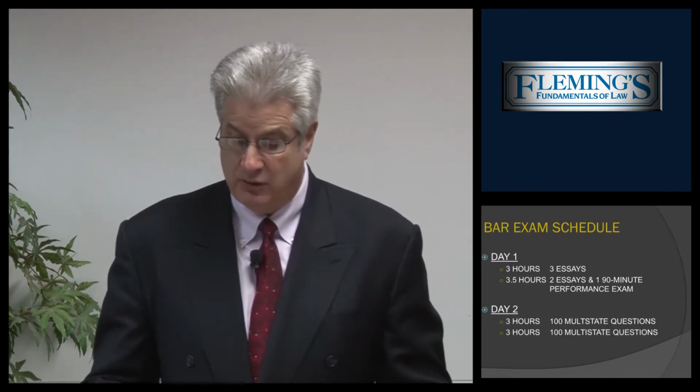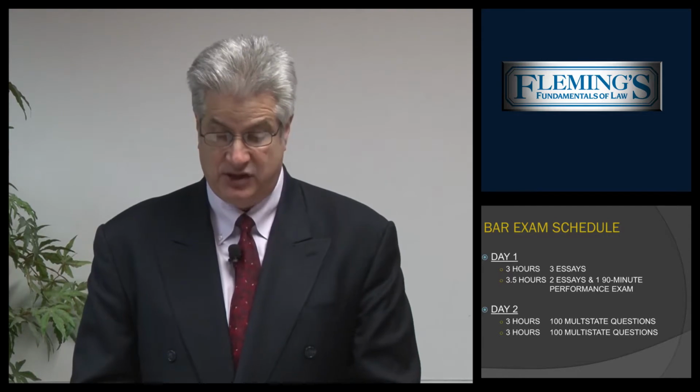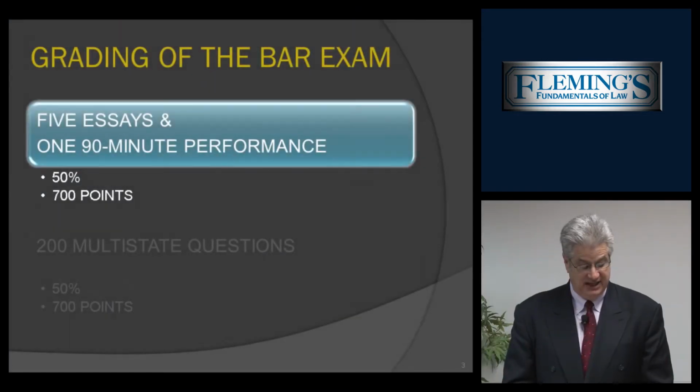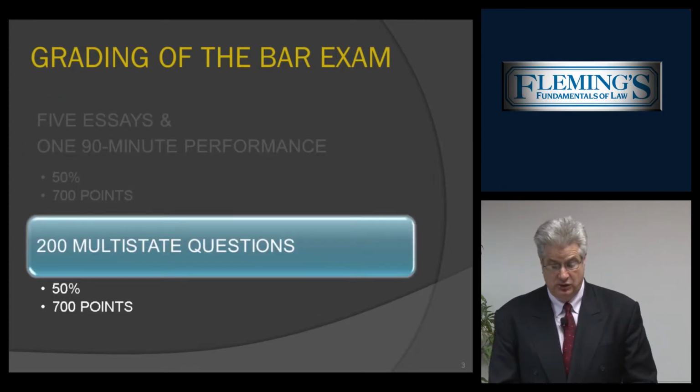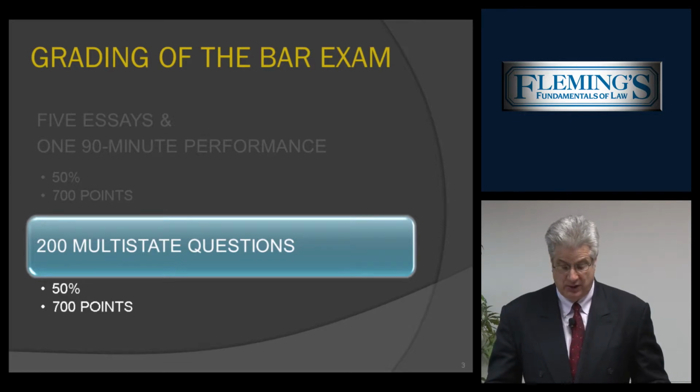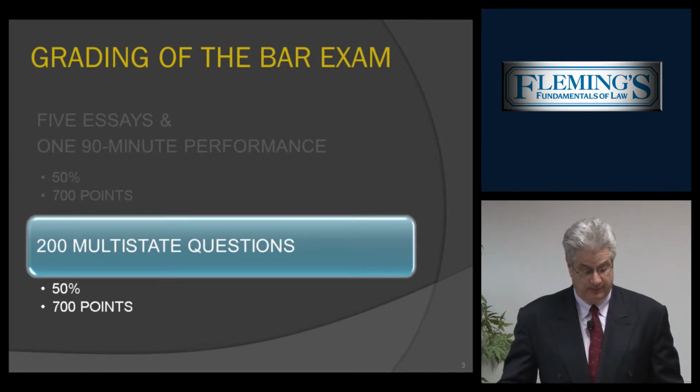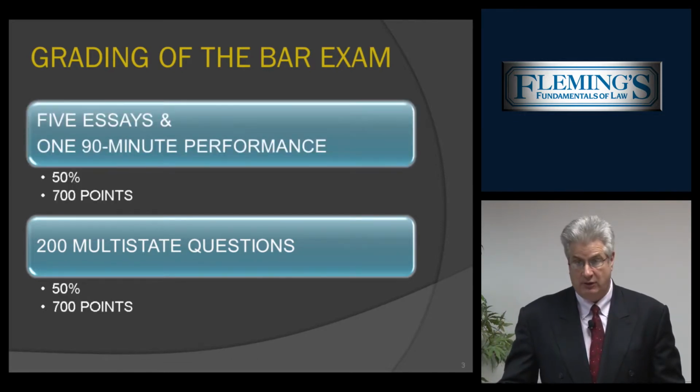Third, let's talk about the grading of the California bar examination. Let's take a look at slide number 3. Now, as you can see, the essays and performance test are now equal 50%. That is 5 essays and 1 90-minute performance exam. Day 1, 50% equates to 700 points. And day 2, 200 multistate questions, 50%, 700 points. So it's 50% for the writing, 50% for the multiple choice.